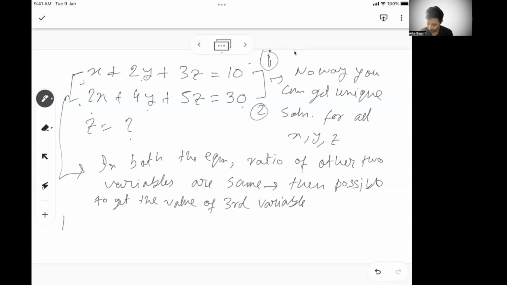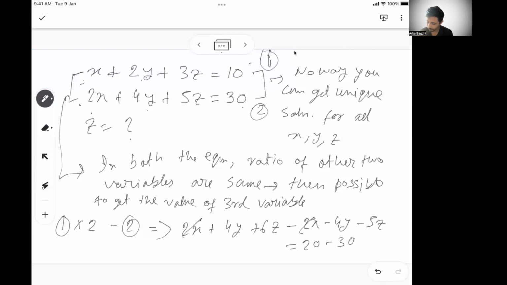So if I do 1 into 2 minus 2, that makes 2x plus 4y plus 6z minus 2x minus 4y minus 5z, 20 minus 30. Do that, 2x gets cancelled, 4y, 4y get cancelled, and the value of z is minus 10. So it is possible to find the value of an individual variable when the ratio of the other two values are the same.